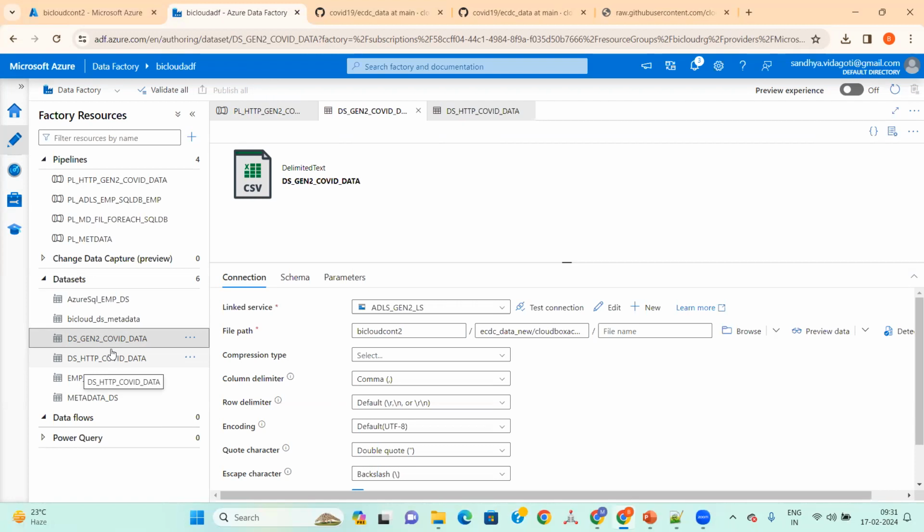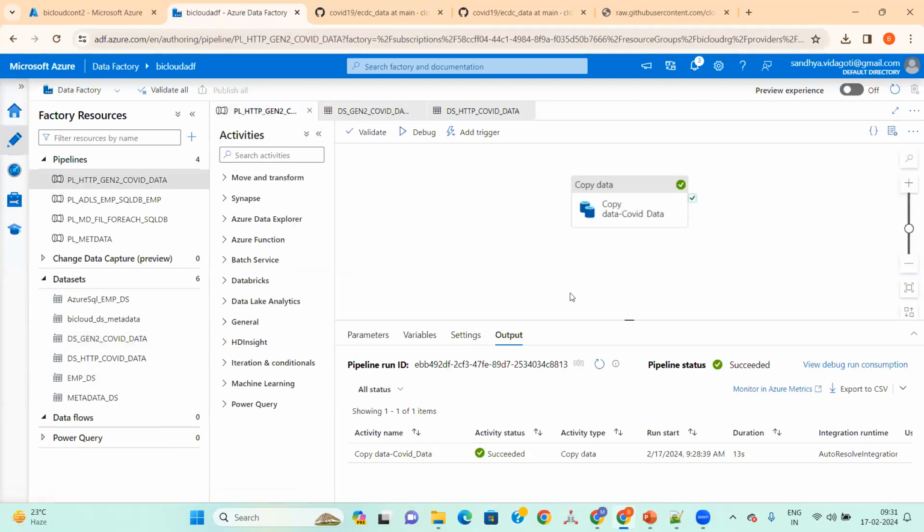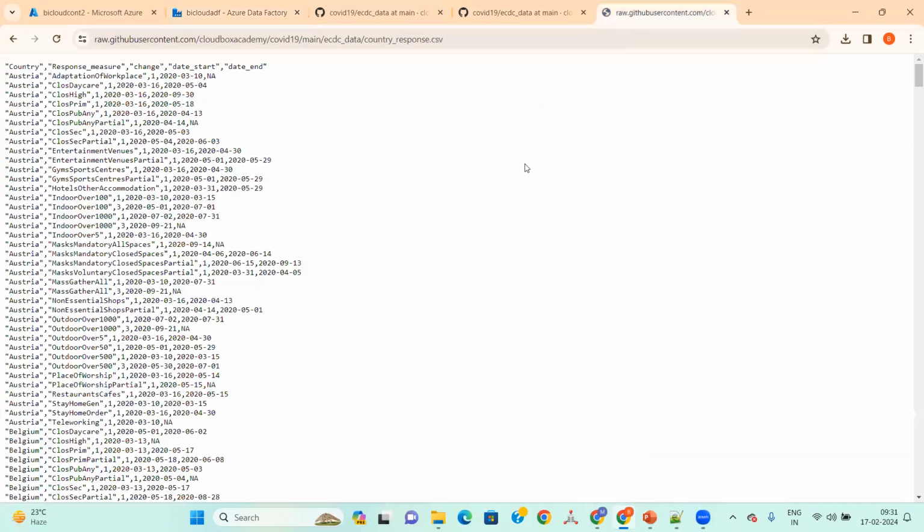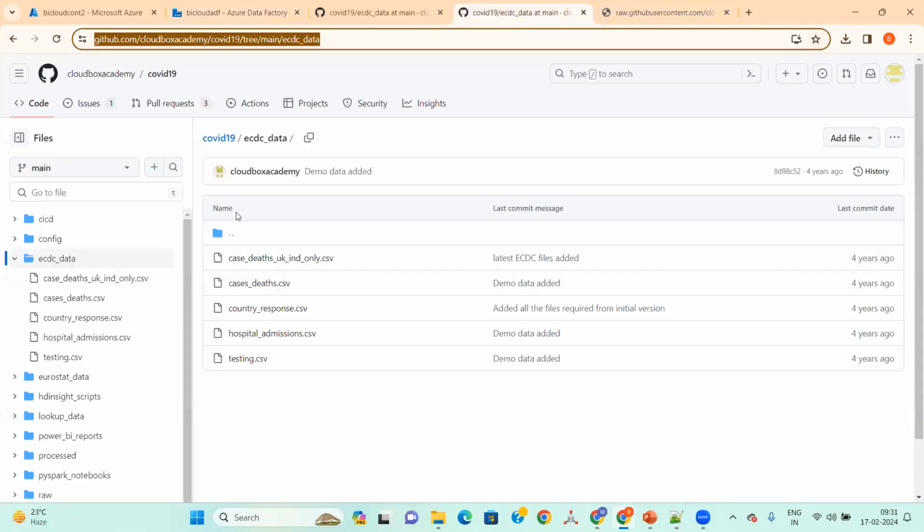Instead of creating multiple objects, with the help of parameters and variables we can load everything with a single pipeline, by just passing the file names as variables.